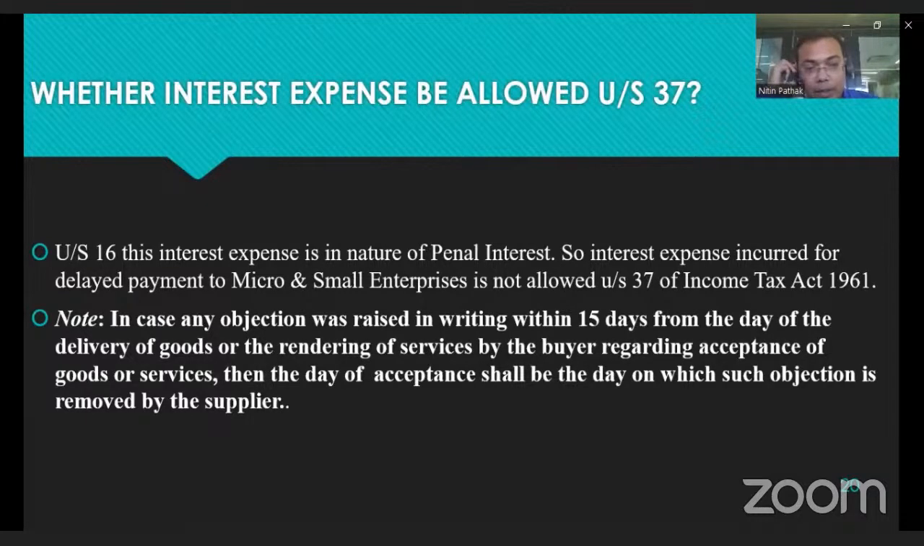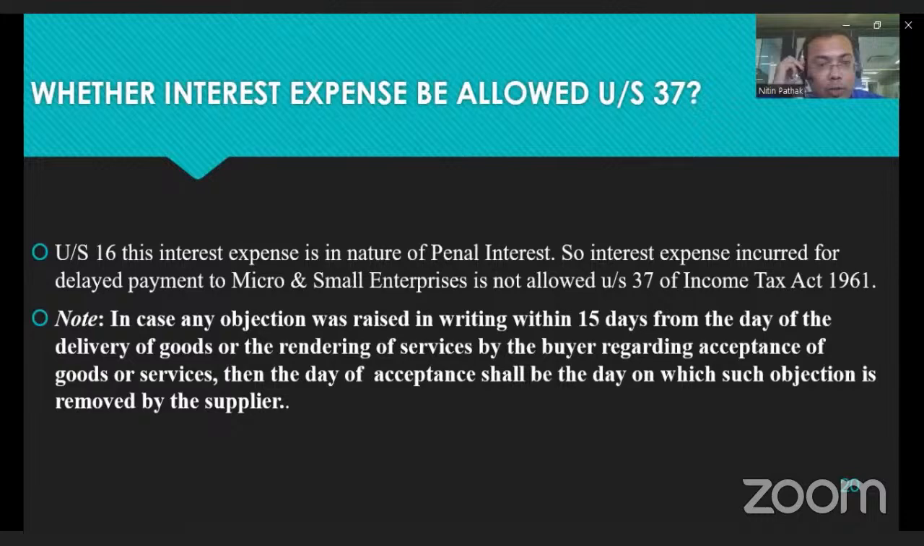In case any objection was raised in writing within 15 days from the date of delivery of the goods or rendering of the service by the buyer regarding acceptance of the goods or service, then the date of acceptance shall be the date on which such objection is removed by the supplier.